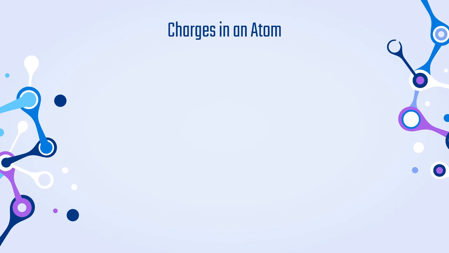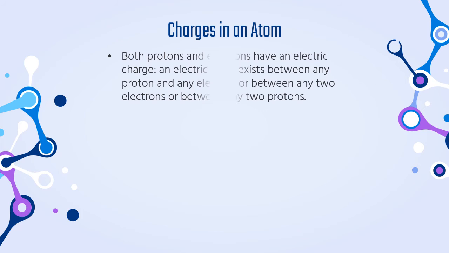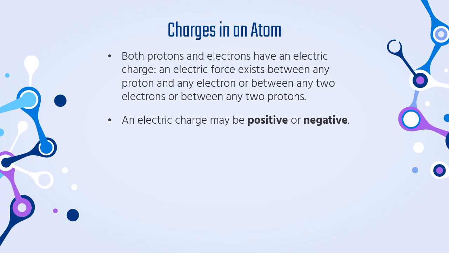All right, let's talk about the charges in an atom. This is very important for you to know. Both protons and electrons have an electric charge. An electric charge is an electric force that exists between any proton and any electron, or between any two electrons, or between any two protons. So they have an electric force. An electric charge may be positive or negative. You don't have to worry what that means right now. Just know that it can be a positive or a negative charge.